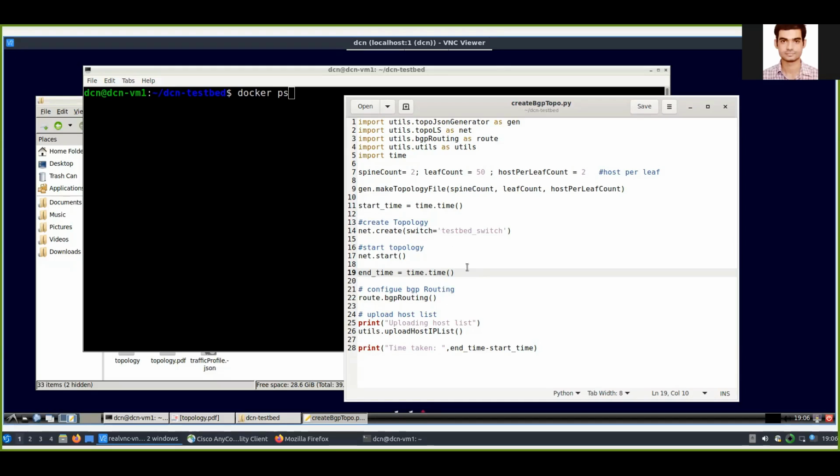Using this script, we are going to create and start the leaf spine topology. In this script, we have passed the number of spine switches as 2, number of leaf switches as 50, and hosts per leaf as 2. We are generating the topology file, and after that we are passing which switch we want to use, the switch image name, and creating and starting the topology. After starting the topology, we have written a library to automatically do the BGP routing for this topology.